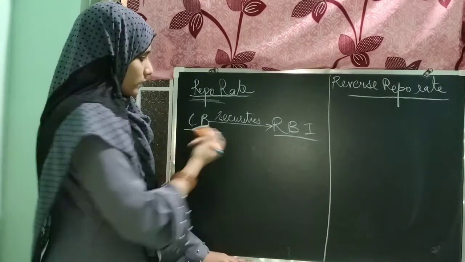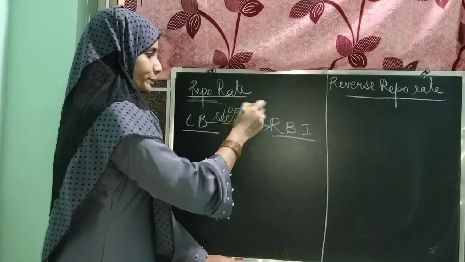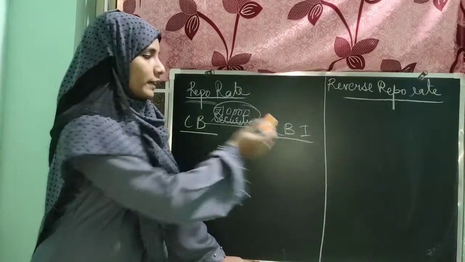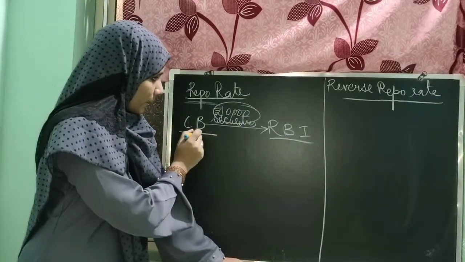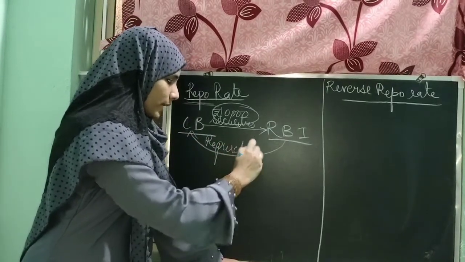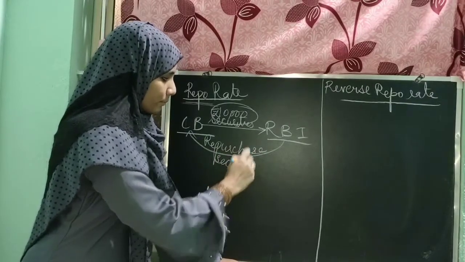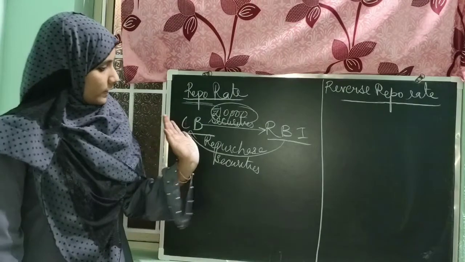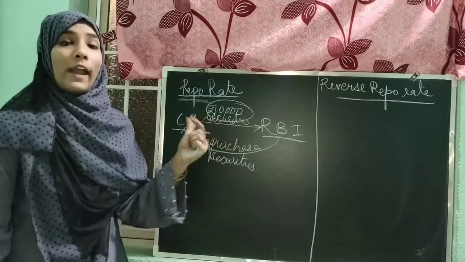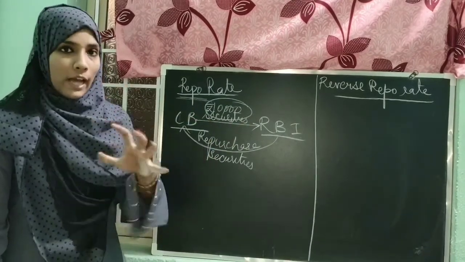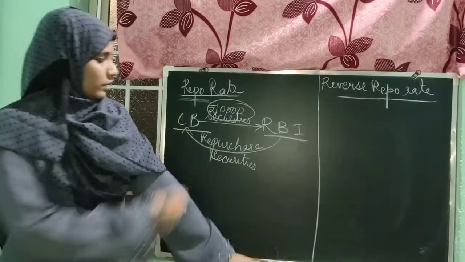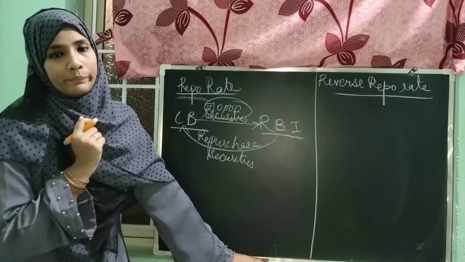Suppose the amount of security is 10,000. The RBI can set a rate at which the commercial bank can repurchase these securities after some time. The commercial bank can come to the RBI after some time and repurchase their securities, but not at the same amount. The RBI can impose a rate on these securities.